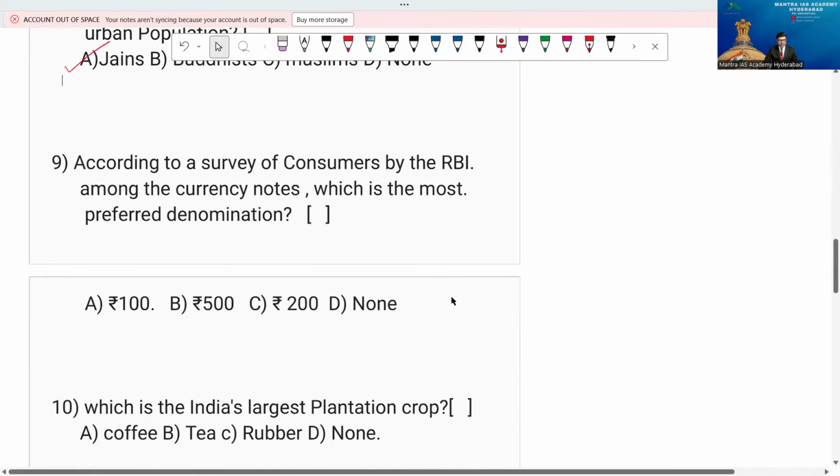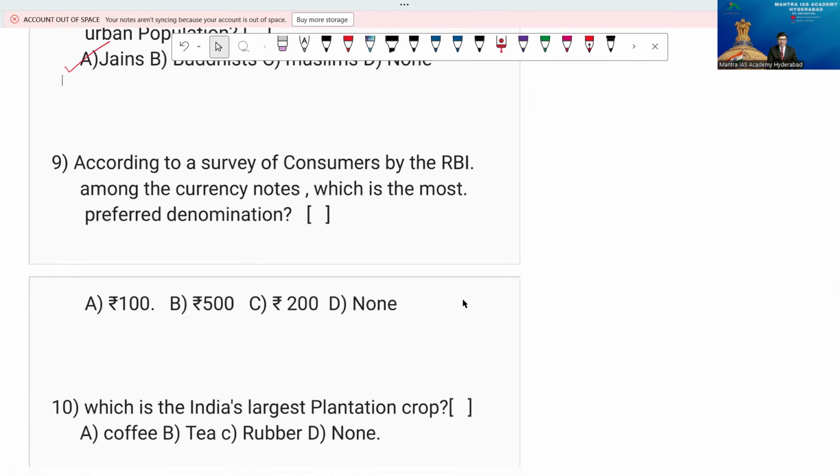Now, question number 9. I'd suggest you observe this very important question carefully. According to the RBI's survey of consumers, among the currency notes, which is the most preferred denomination? We have different types of denominations today, right? For example, there is the 10 rupee denomination, 20, 50, 100, and you can say the 200 note and the 500 rupee note are also there. So which is preferable in this case? Yes, 100 rupees is the right answer, my friends.